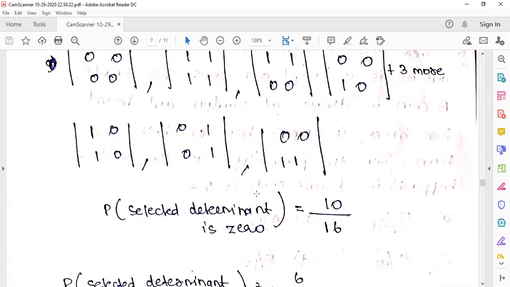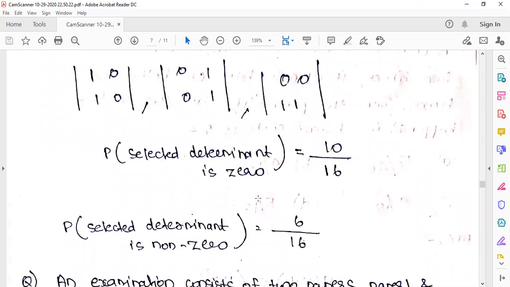So what will be the probability of getting the determinant non-zero? Sorry, here it is 10 by 16. So the probability of getting the determinant non-zero is 6 by 16. Okay.